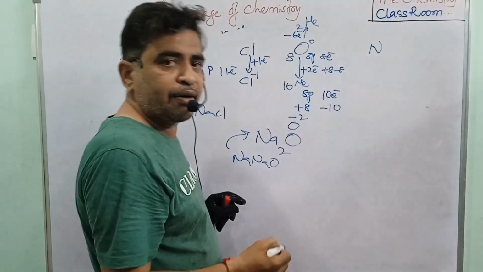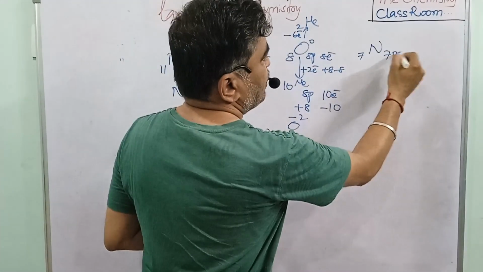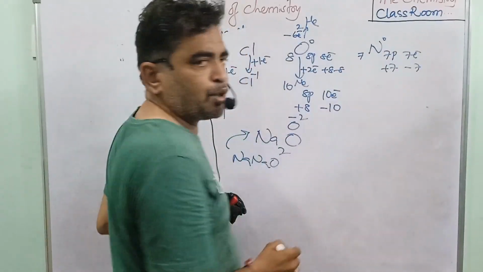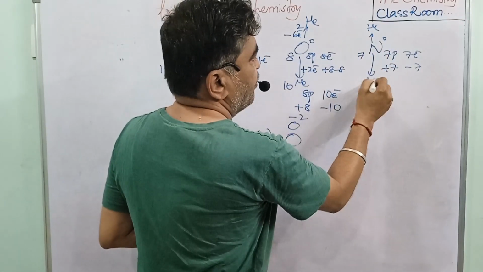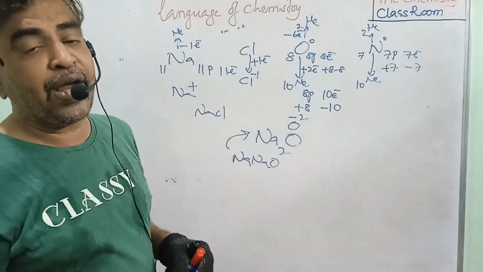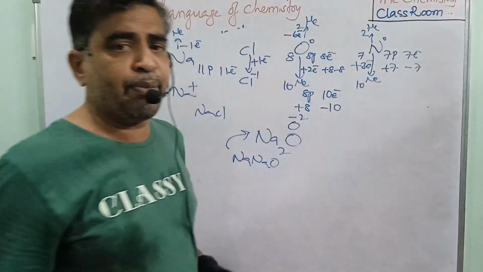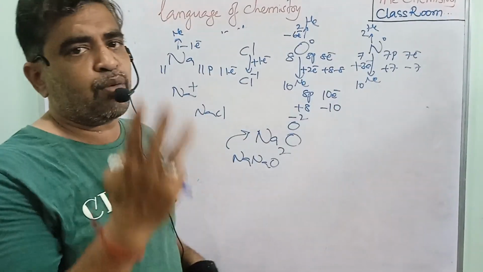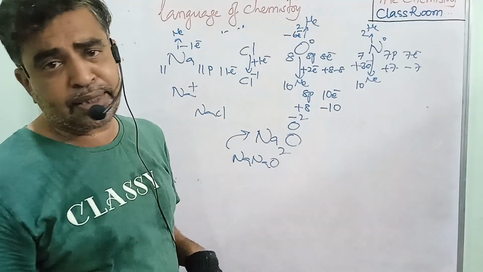The nitrogen I take. The nitrogen atomic number is 7. It has 7 protons and 7 electrons, that means 7 plus and 7 minus, so the charge is 0. To get stability, it is in between helium and neon. Helium is 2, neon is 10. To get stability, 3 electrons are gained by the nitrogen. Why? Because it is very close to neon. To get stability, it requires 3 electrons. When 3 electrons are gained, nitrogen is getting stable.